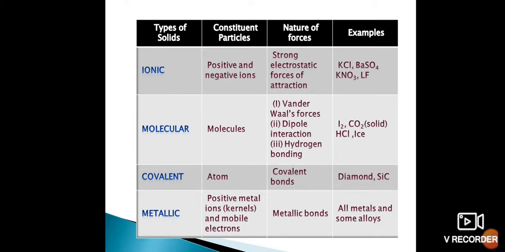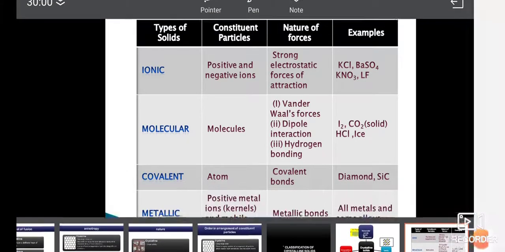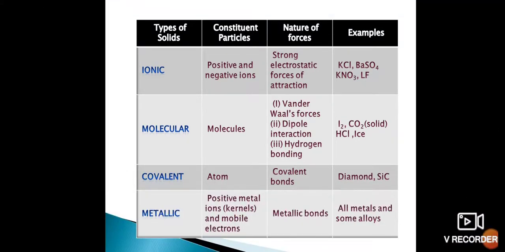So here, one important point is when we consider their electrical conductivity, I told you the two examples are diamond and graphite. Very well, last year we studied in detail how diamond and graphite are different. Diamond is the hardest material, whereas graphite is soft, and diamond is a very good insulator, whereas graphite is a very good conductor. So these two opposing characters come under this covalent type, in diamond and graphite.